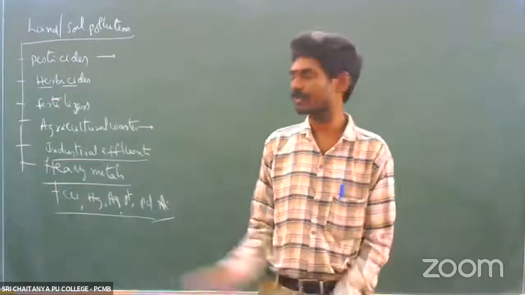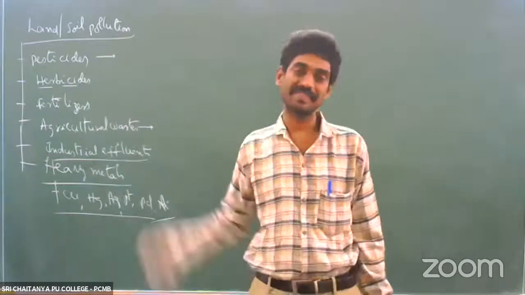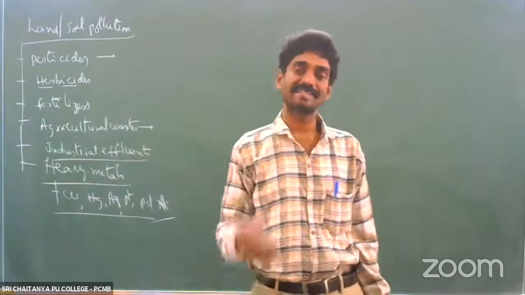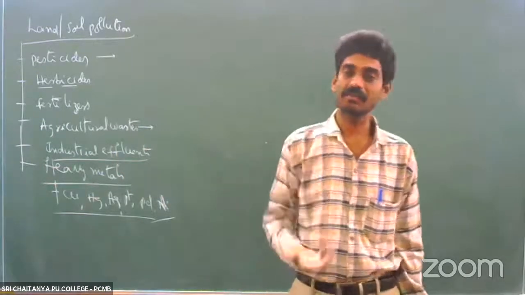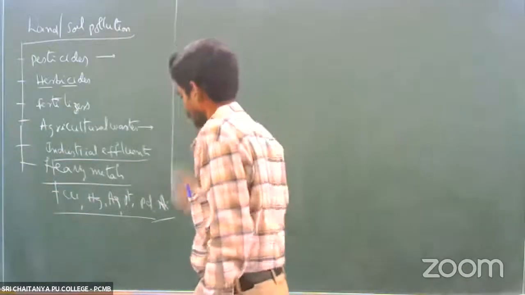They accumulate and thicken the walls of the blood vessels. Because of that, blood pressure increases, and because of that, there are heart problems. This problem will happen, right? So this is about soil pollution.